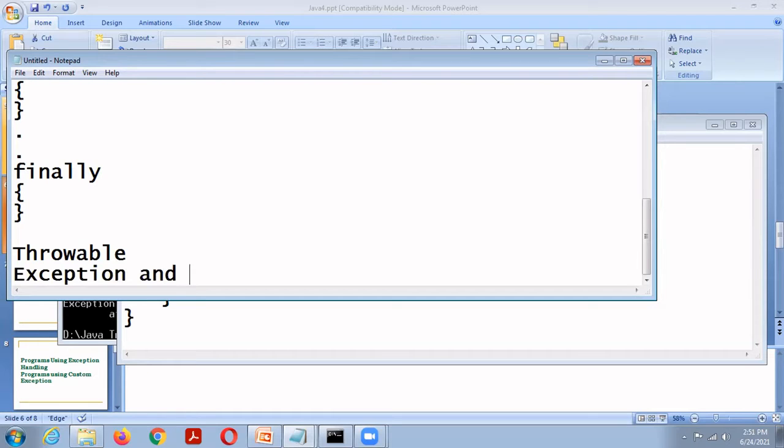The Throwable class has two subclasses: one is Exception and another one is Error. Exception is used for exceptional conditions that the user program should catch.